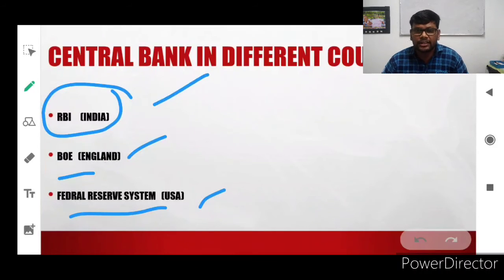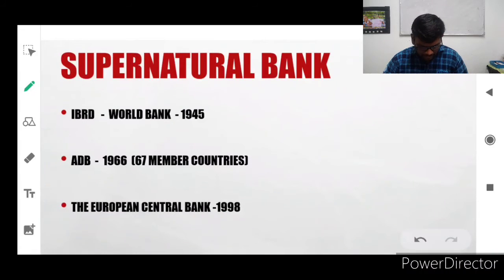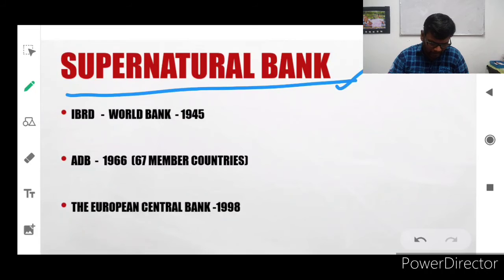So in each and every country, this bank has sole authority to issue the currency and currency chest, and inflation and deflation controlling systems. Bankers' bank advisory and deposit facilities will be provided by these banks in each and every country. Okay. And the supranational bank is an international bank, which is called supranational banks.